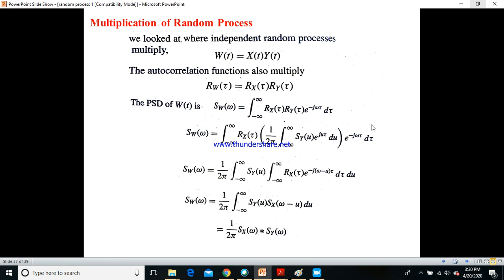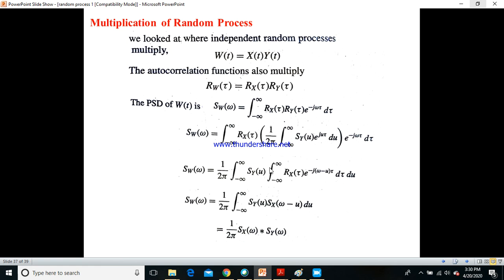Now we are rearranging this entire term in a different manner. I will take 1 over 2 pi outside, which is a constant, then the integration from minus infinity to plus infinity of Sy of u, and the integration from minus infinity to plus infinity of Rx of tau into e power minus j. Taking minus j common from both terms, I get omega minus u into tau, d tau du.